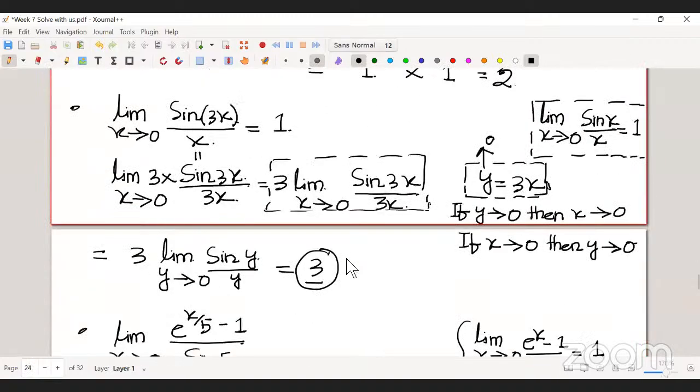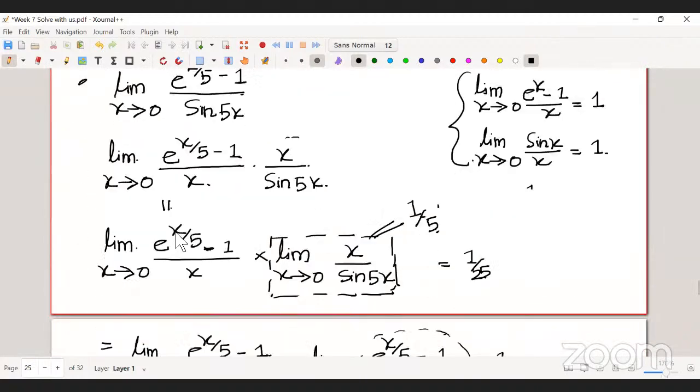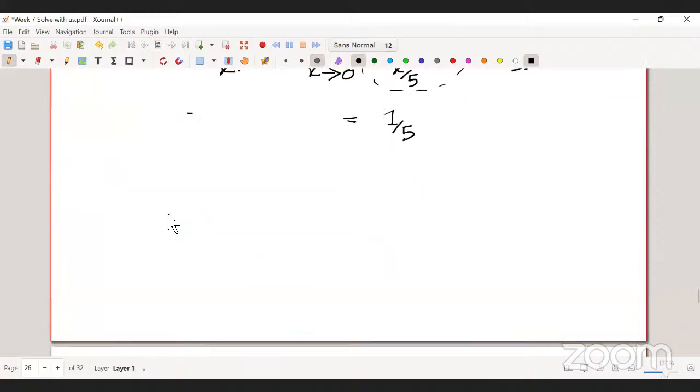The numerator is having e raised to x by 5 minus. I can't hear you. Am I audible? Yes, sir, you are. I think there's some network issue.